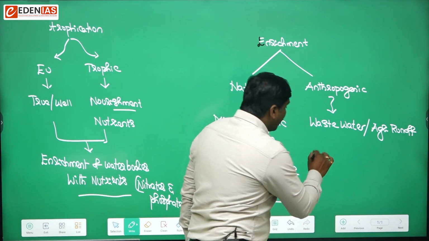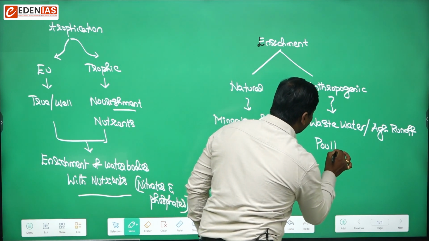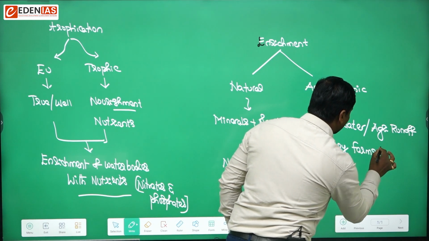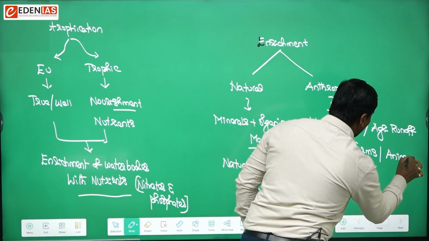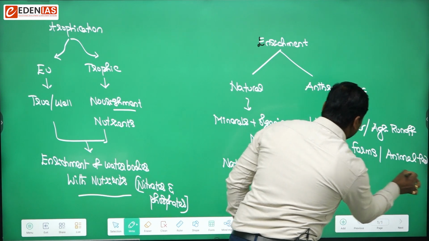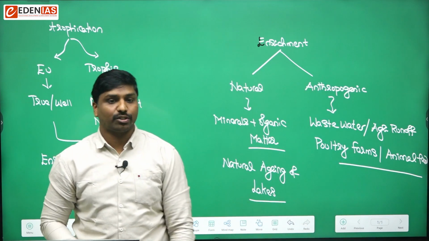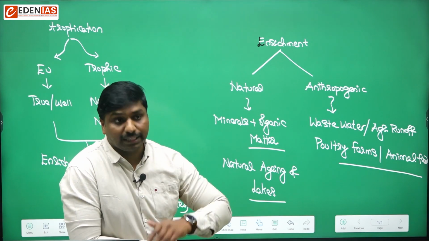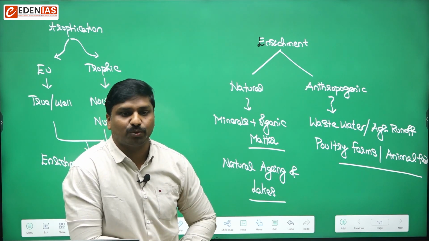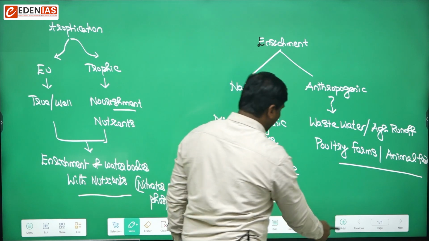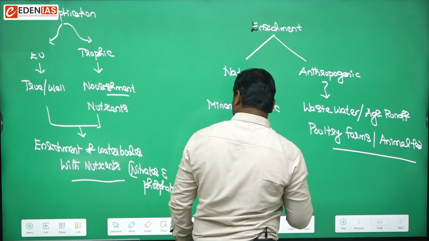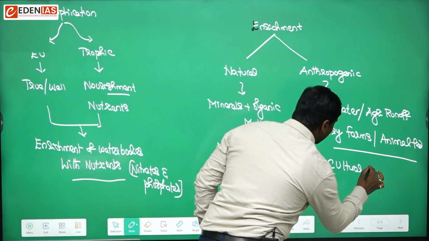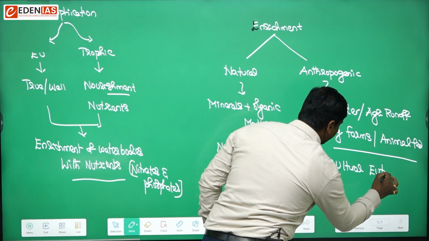So farms like poultry farms, animal feed, all these things are nothing but the anthropogenic causes for the occurrence of eutrophication. Such kind of eutrophication is known as cultural eutrophication.